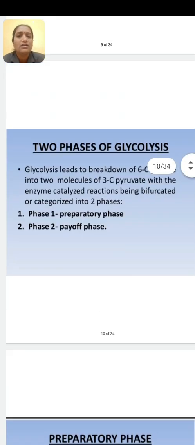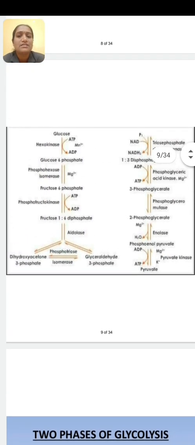Once again, look at this schematic pathway. The left side part is the first phase, known as the preparatory phase, and towards the right side is the second phase, the payoff phase.